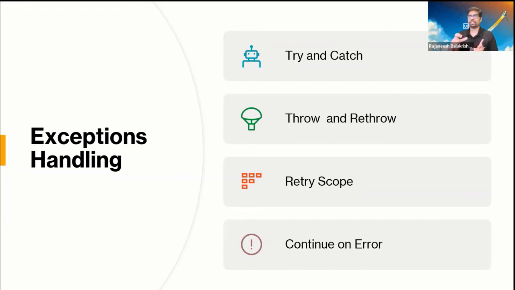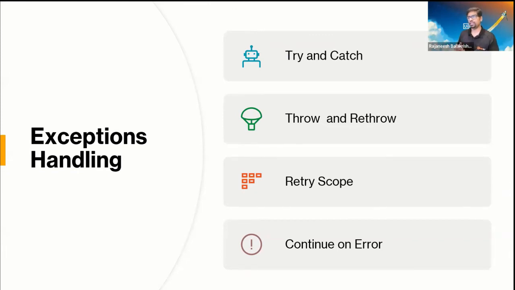Rethrow is when you are inside a child module and you need to tell your main program that there is an exception. So the main program also knows about it, so that the execution comes to an end, because we cannot move forward with the execution in some cases. So you need to take that specific action, or handle it that way.